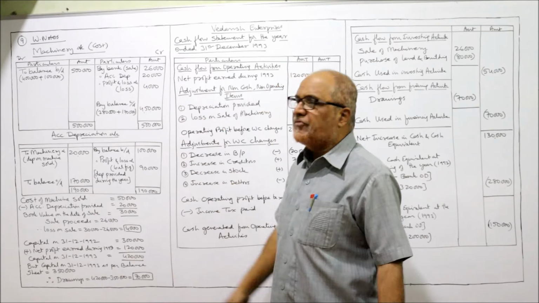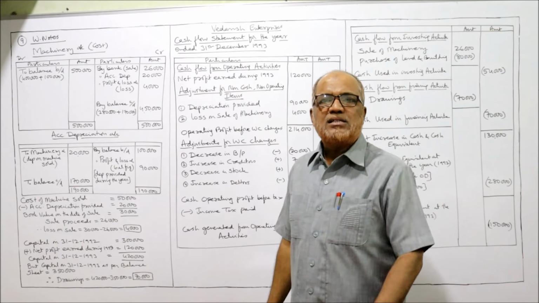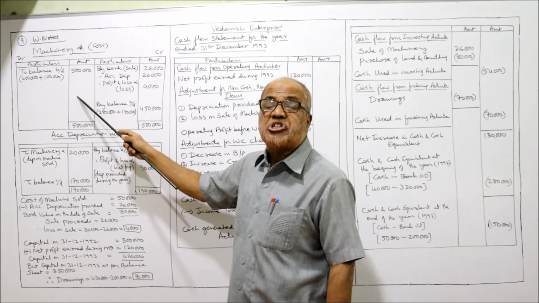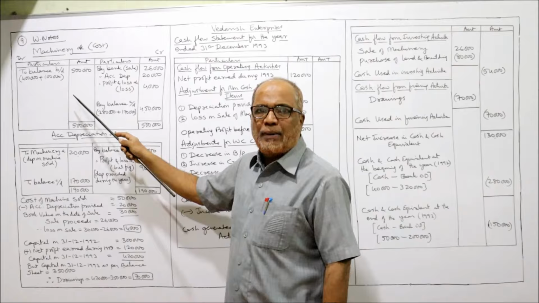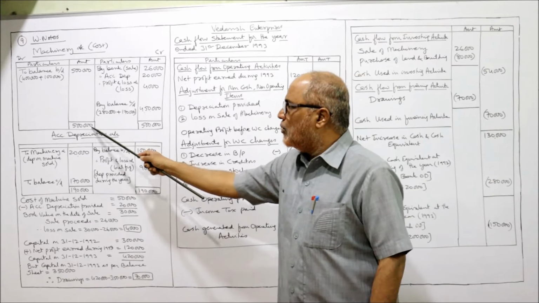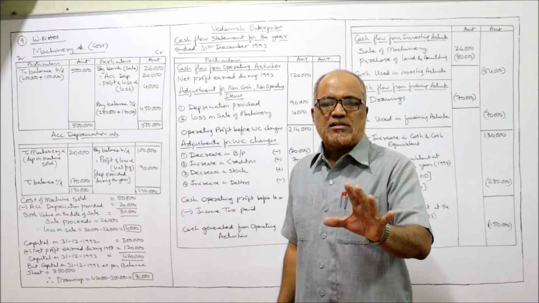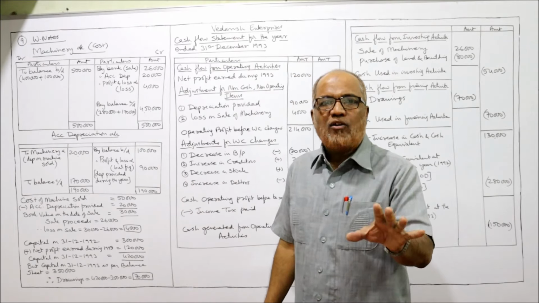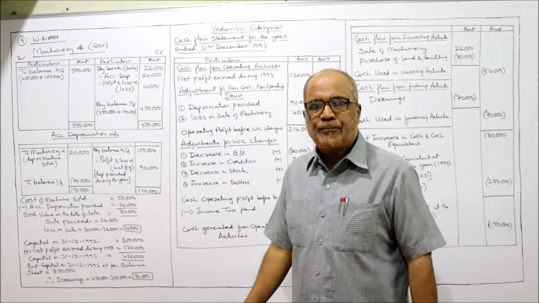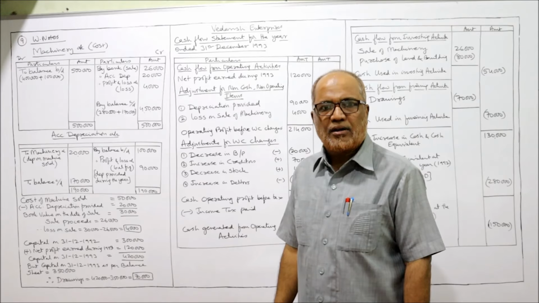There is no balancing figure. If you find a balancing figure on the debit side, it means a purchase, but there is no purchase. Both sides are equal. It means there is only a sale of machinery for 26,000. There is no purchase of machinery.